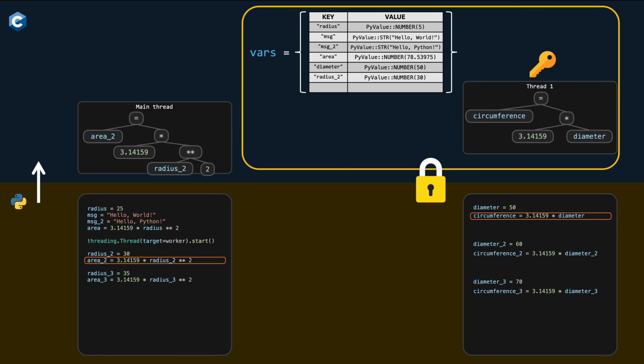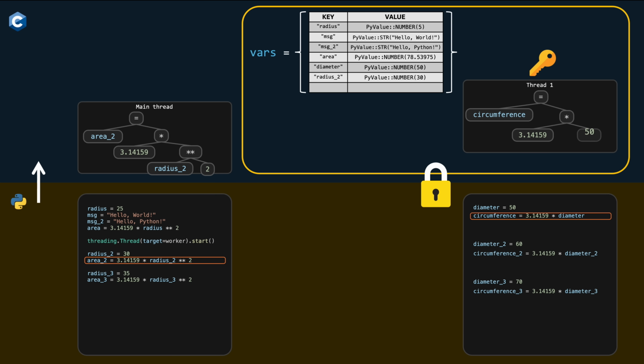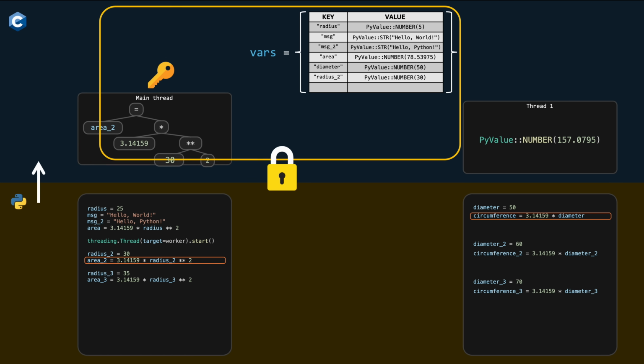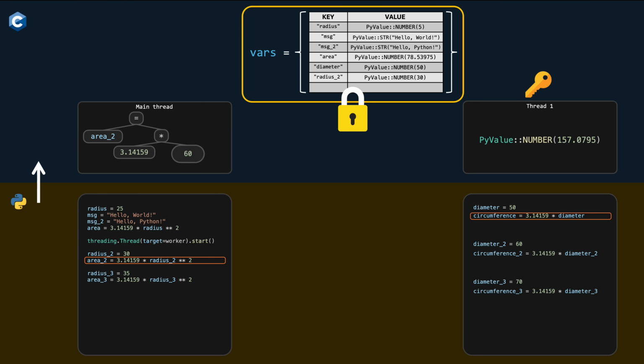Every time a line of Python code is interpreted and access to the hash map is required, this mechanism guarantees that only one thread inside the interpreter can access the hash map at any given moment.